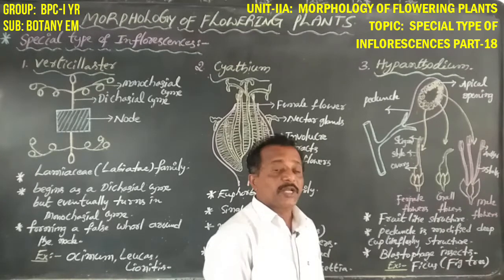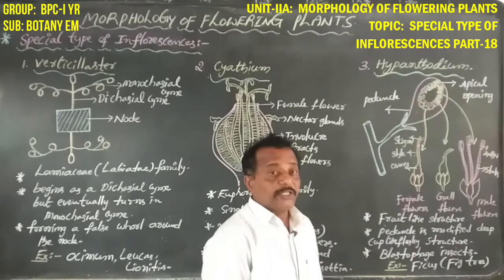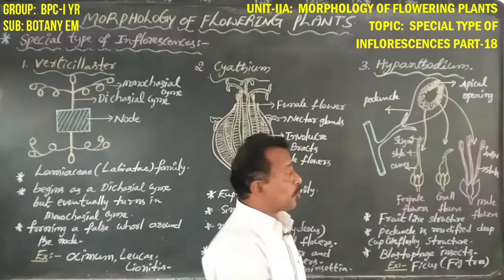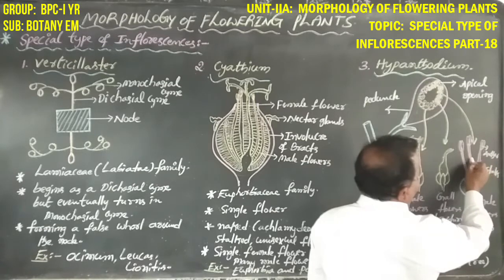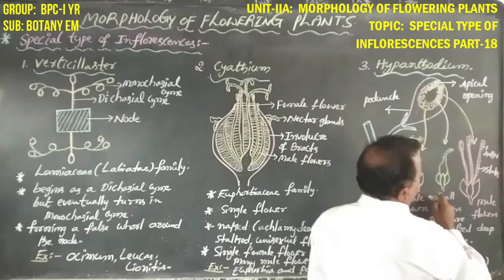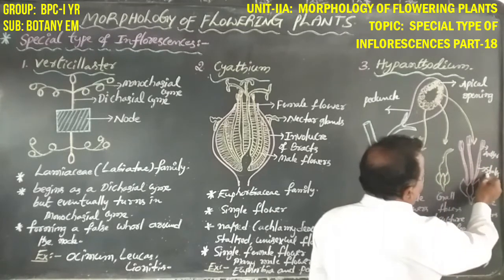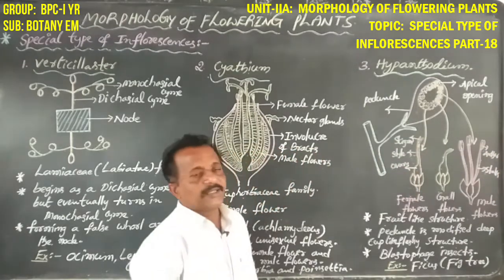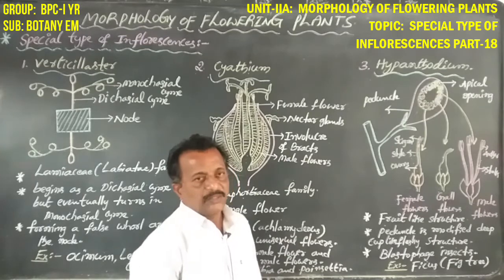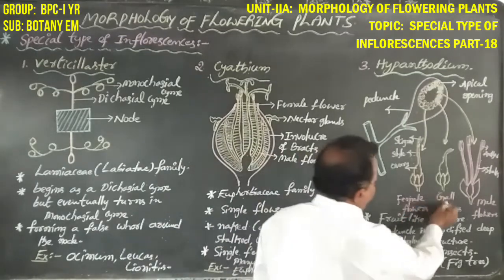The Androecium consists of stamens. Each male flower consists of three stamens: this is the first stamen, this is the second stamen, this is the third stamen. Each stamen consists of two parts: one is the stalk or filament, the second is the anther. What is the use of gall flowers?